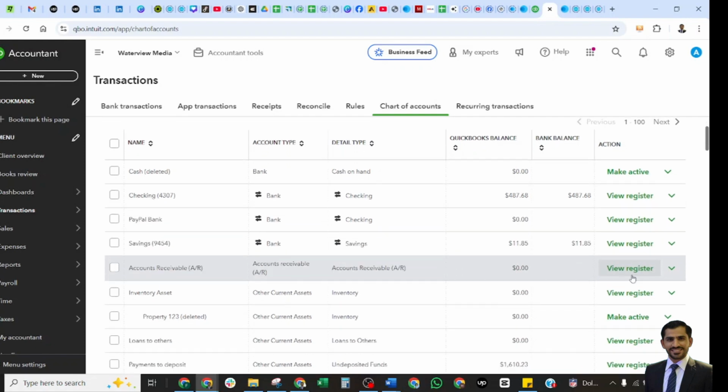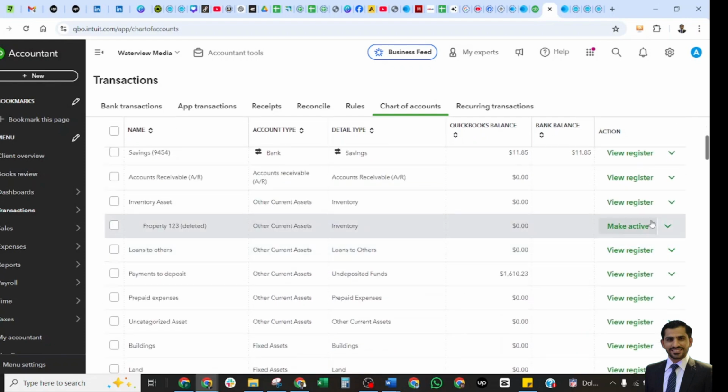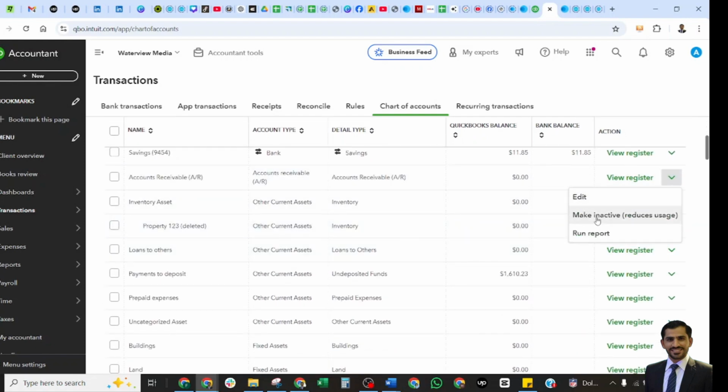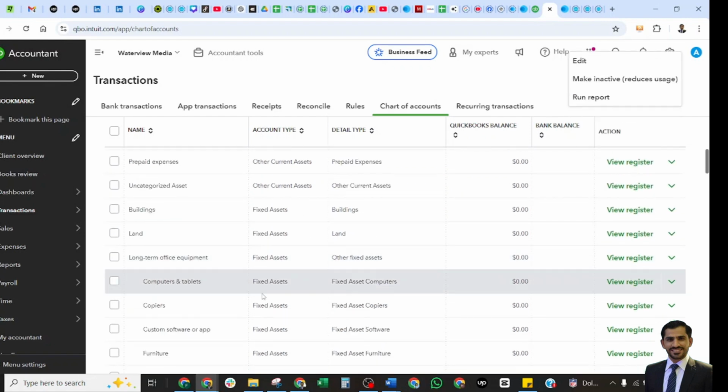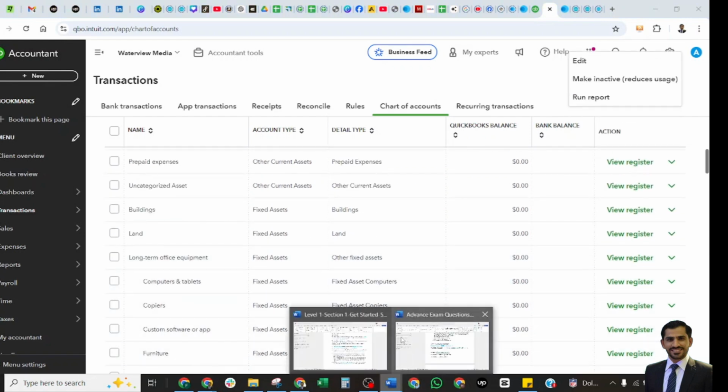And these are also drop downs here. You may edit their names, make them inactive, and run the reports. So now we shall discuss theoretically from the exam point of view.